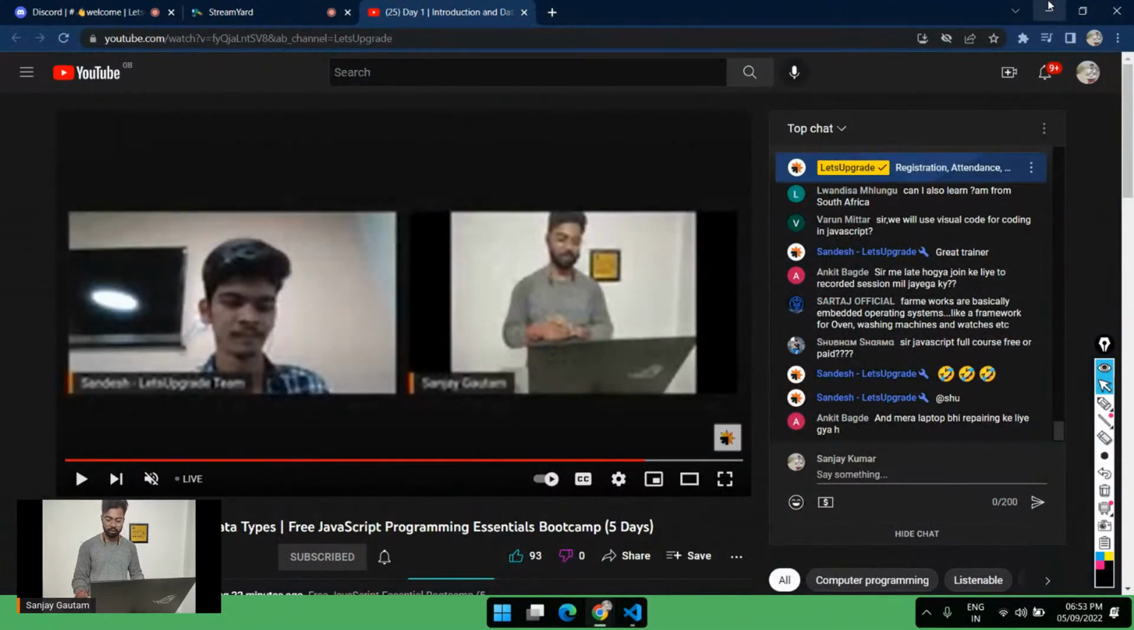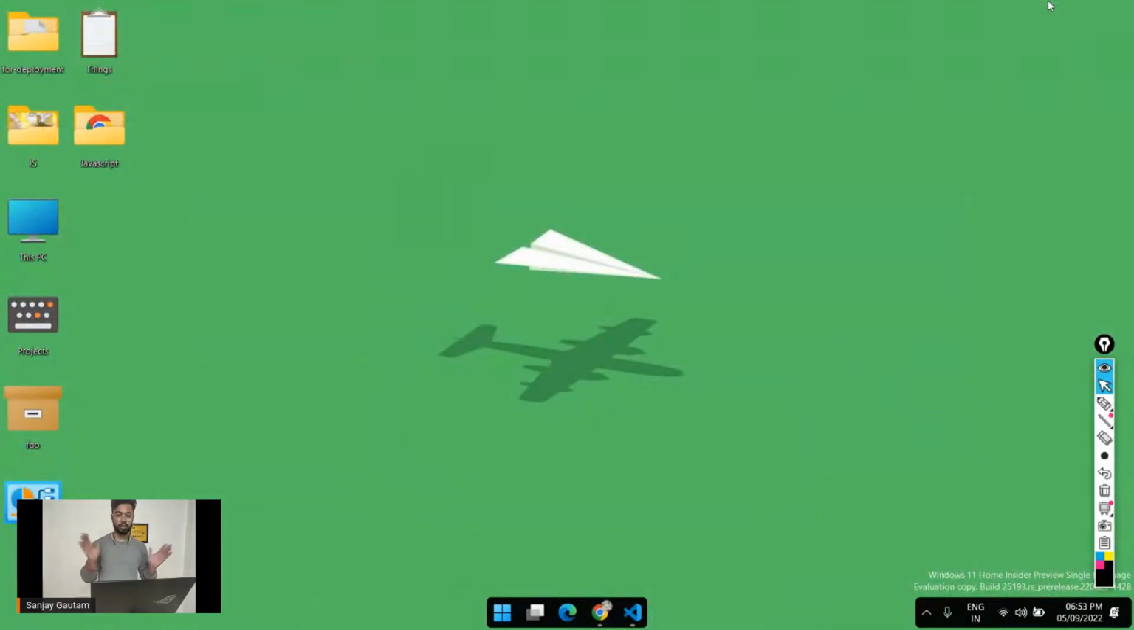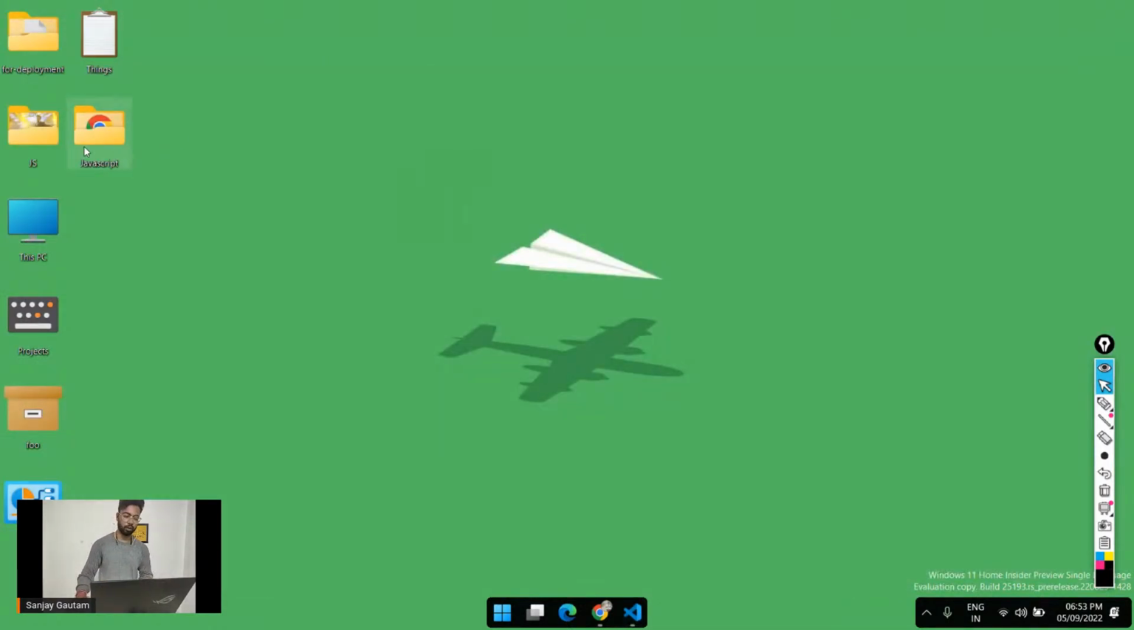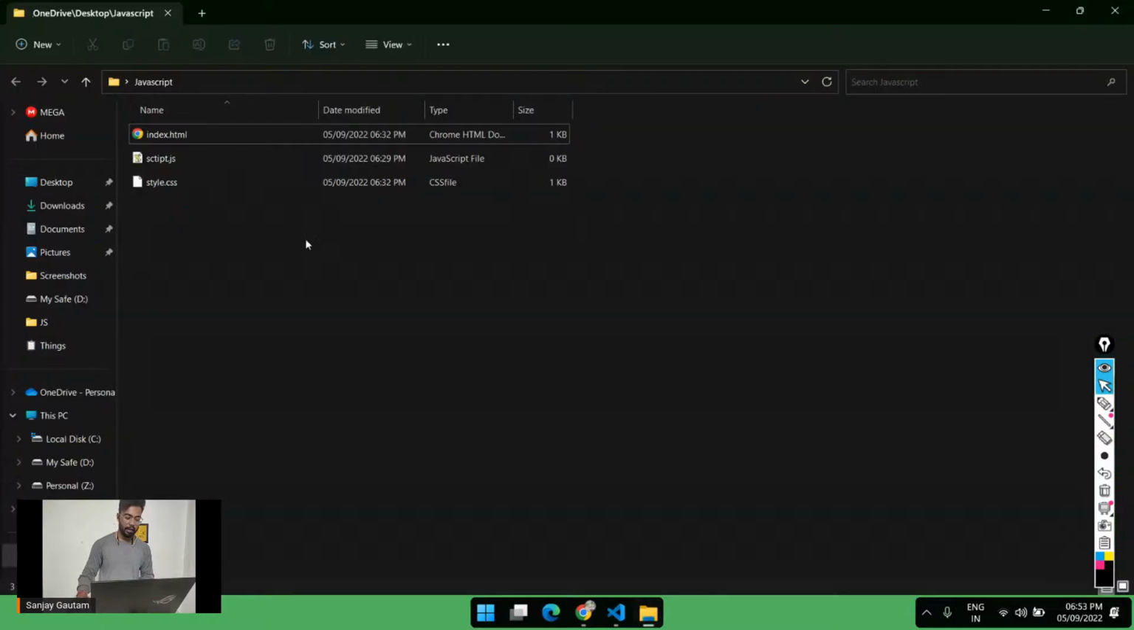Okay, so now the question is, where to write the JavaScript. To write JavaScript for this session, you will need a website, a very basic HTML page. That's all. So now if I go to my file, I have just created a JavaScript folder, and in this folder I have created three files here.